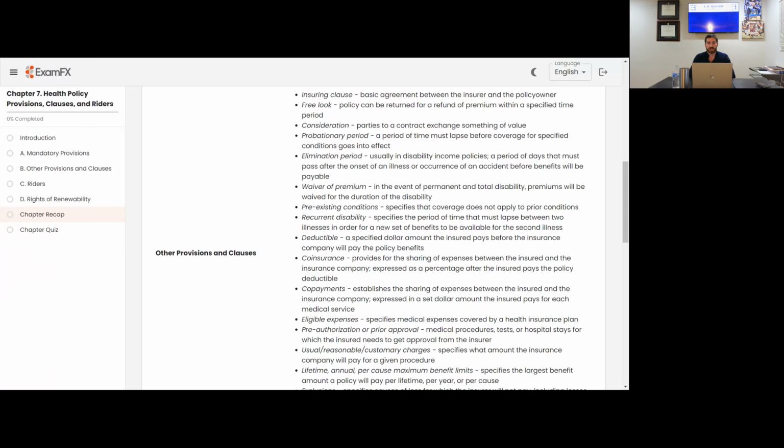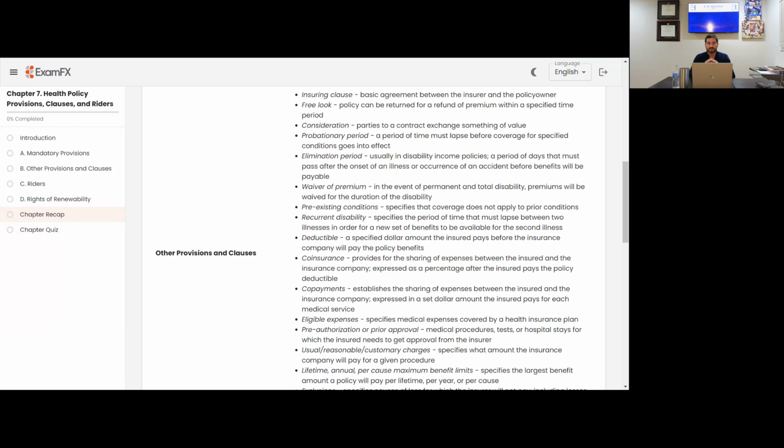Co-insurance provides for the sharing of expenses between the insured and the insurance company, expressed as a percentage after the insured pays the policy deductible. So, you already paid your deductible. That's when you get some co-insurance. After you pay your deductible, that's when you get co-insurance, where you share the expenses with the insurance company.